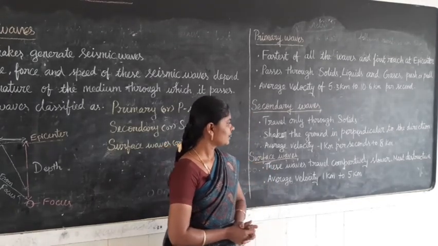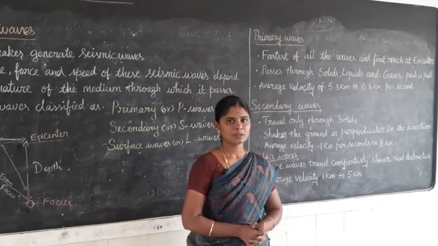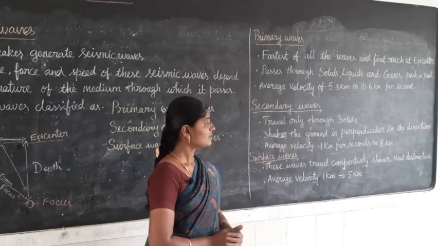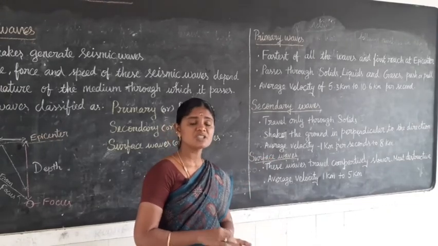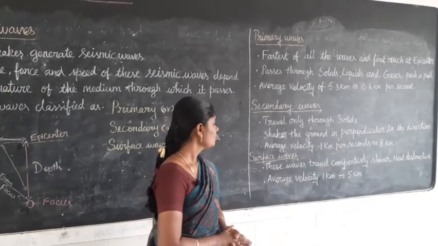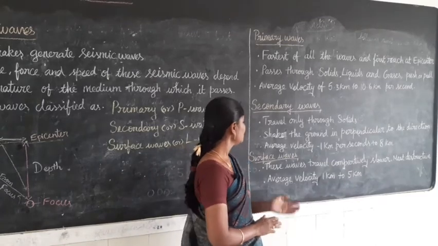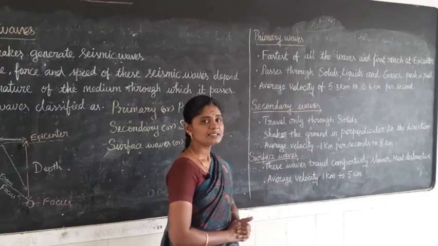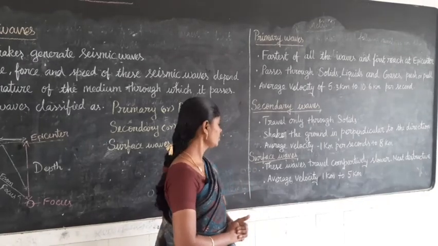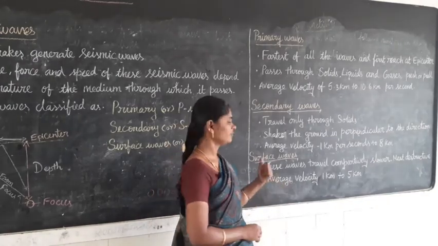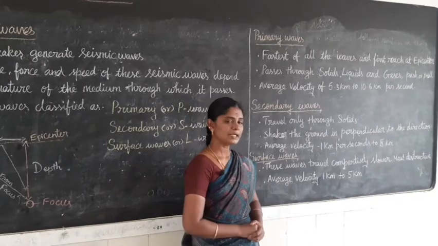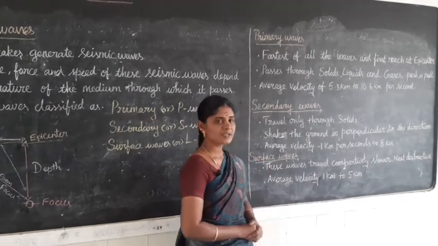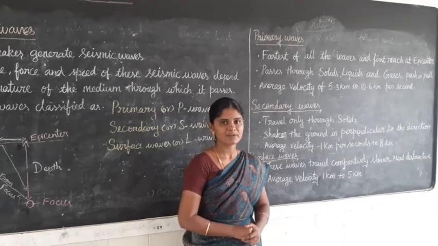Surface waves travel comparatively slower than the other waves, but they are the most destructive waves. The average velocity of these waves is 1 km per second to 5 km per second. Surface waves are otherwise called L waves.